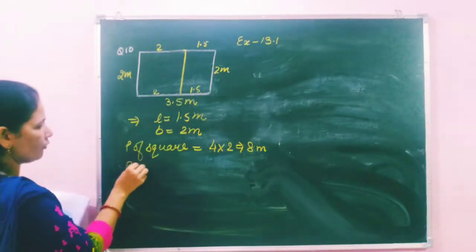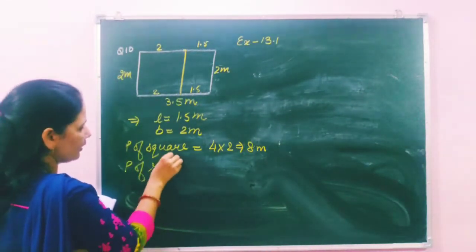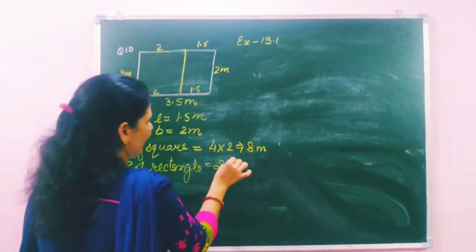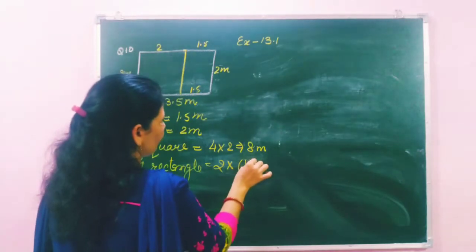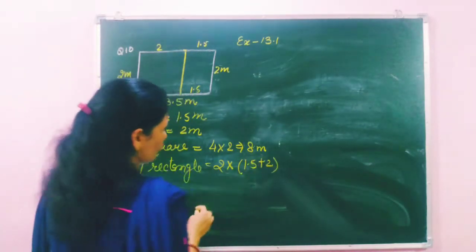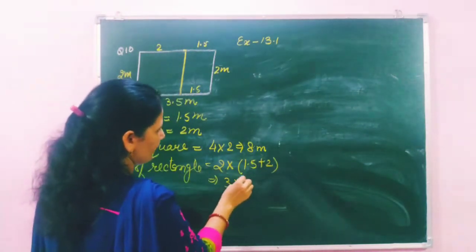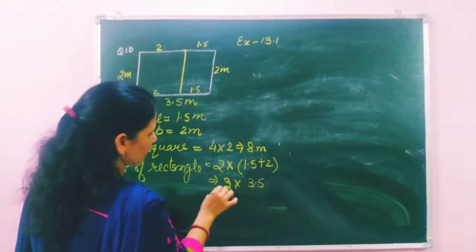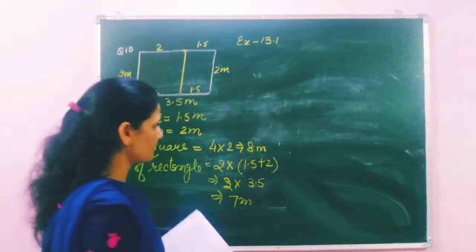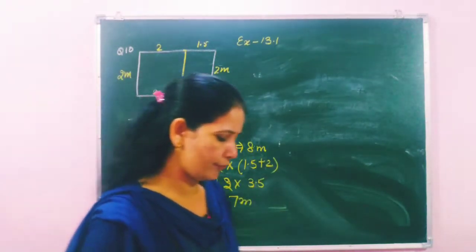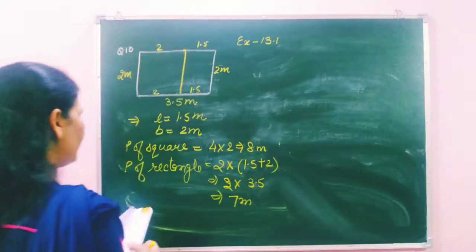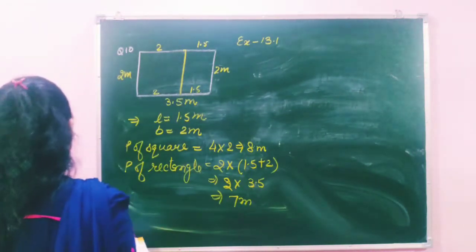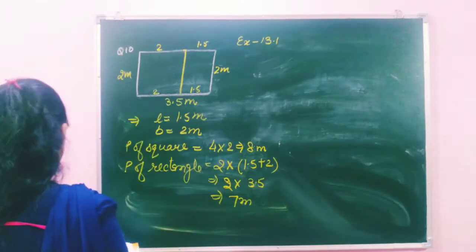Then the perimeter of the remaining rectangle is 2 multiplied by L plus B. That means 1.5 plus 2, which is 3.5. So 2 times 3.5 is 7 meter. And if we add 7 with 8, then we get the answer 15.